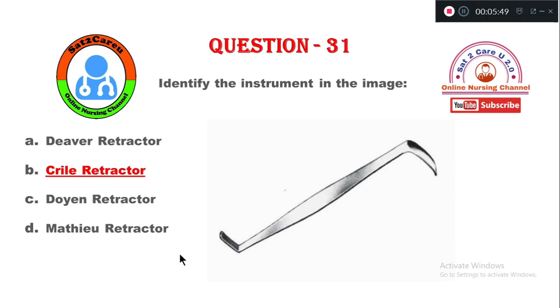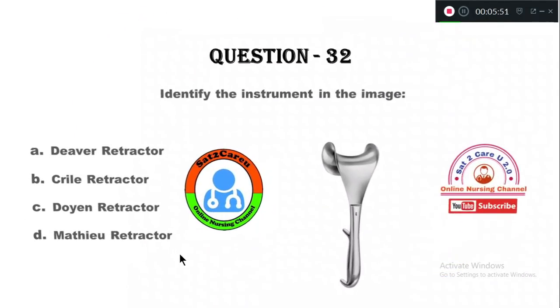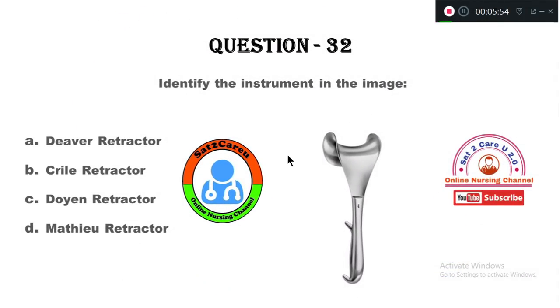Question number 32. This instrument: option A, Deaver retractor. Option B, Crile retractor. C, Doyen retractor. Option D, Mathieu retractor. So this instrument is the Doyen retractor.